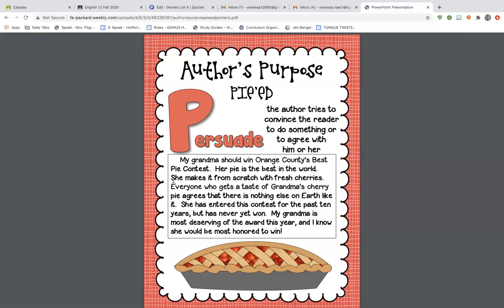Okay? All right, so persuade, of course, you're trying to convince someone to think your way, to do something, even for a call to action as well. So political campaigns are our best example for that. They're trying to persuade you to vote for this particular candidate. Here we have a paragraph: my grandma should win Orange County's best pie contest. Her pie is the best in the world. She makes it from scratch with fresh cherries. Everyone who gets a taste of grandma's cherry pie agrees there's nothing else on earth like it.